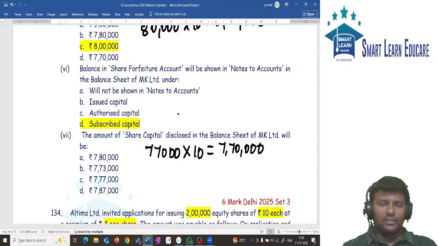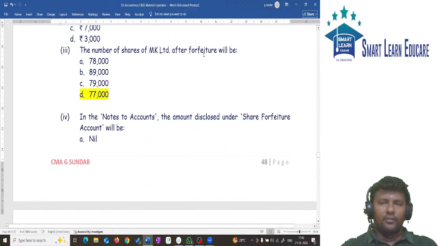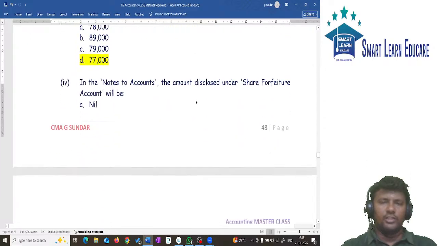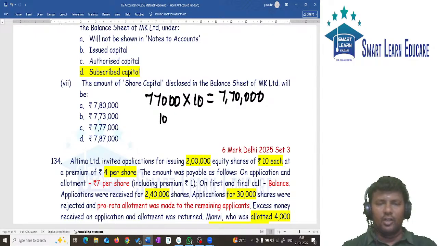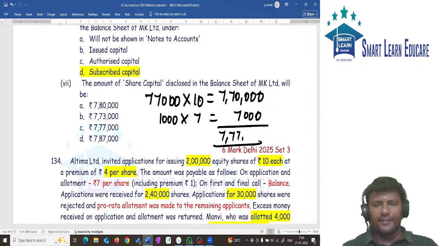And along with this, for how many shares? For 1000 shares, how much amount is received na? For 1000 shares, 3 rupees is not received. Appa 7 is received. 1000 into 7 will give you 7,000. Appa final answer is 7 lakhs and 77,000.